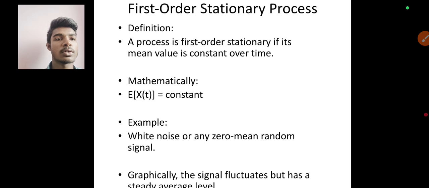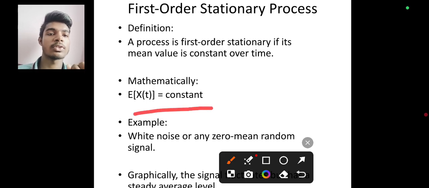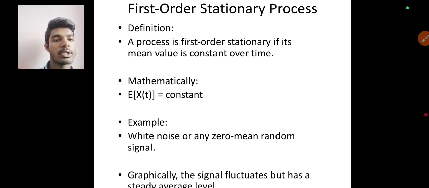Mathematically we show that expectation of x of t is equal to a constant. Example: white noise or any zero mean random signal. Graphically, the signal fluctuates but has a steady average level.